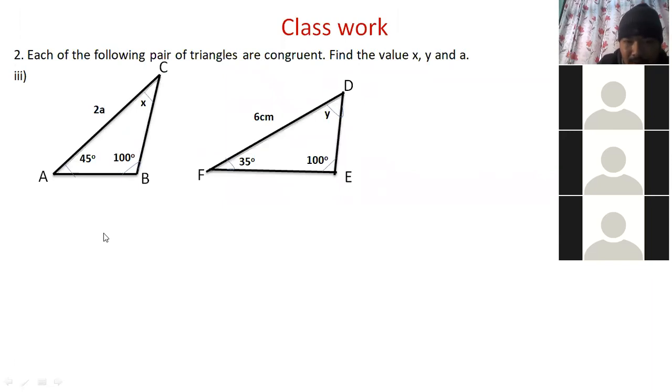Can you tell what is the corresponding angle of A? The corresponding angle of A is angle D. Look there. Yes, clearly. The corresponding angle of A is D, and the corresponding angle of F is angle C.